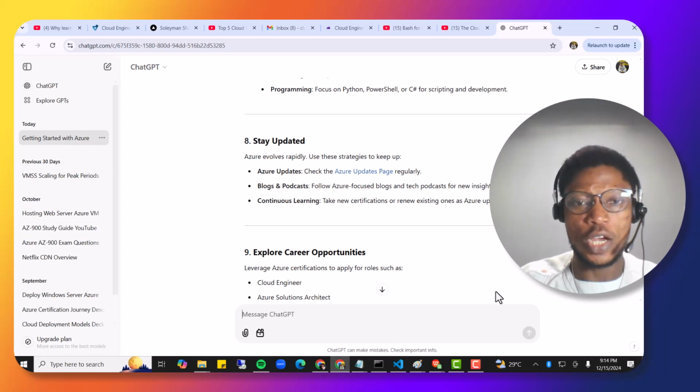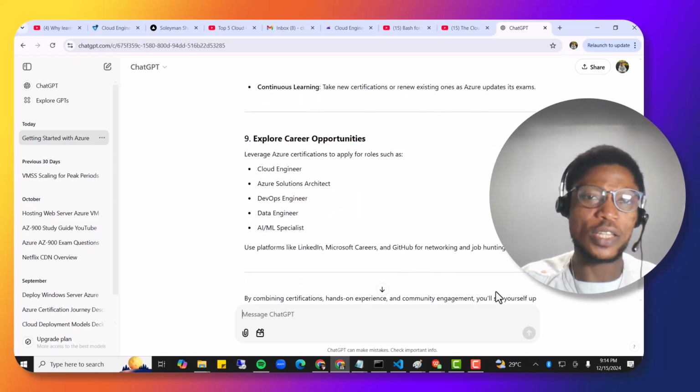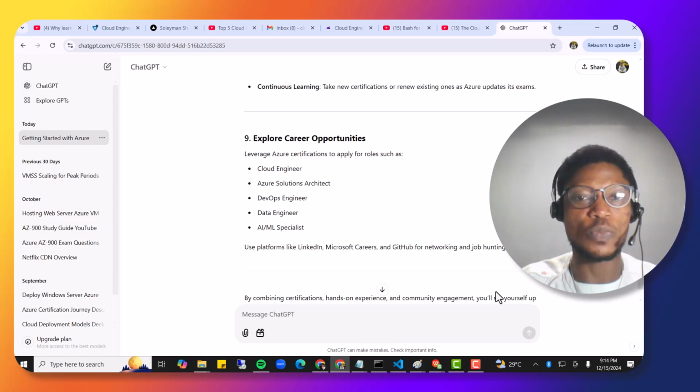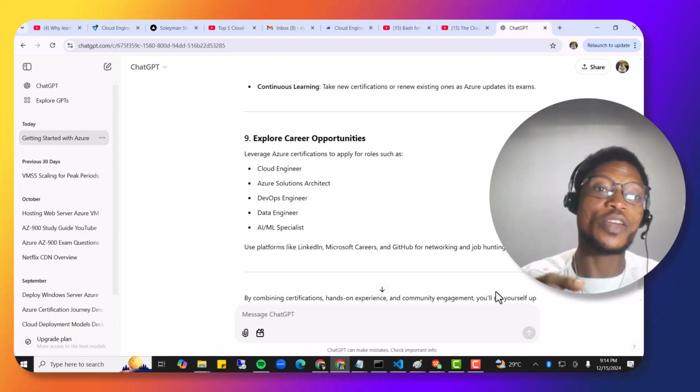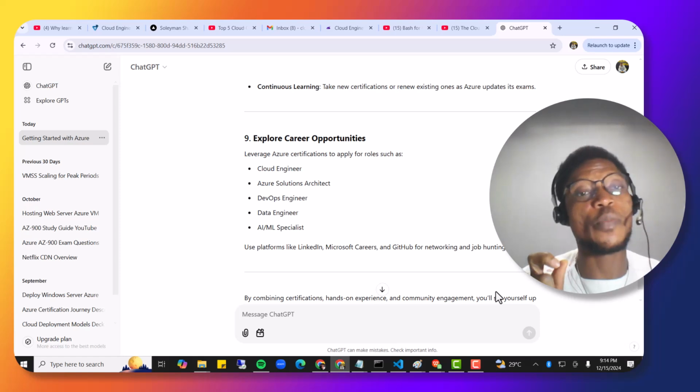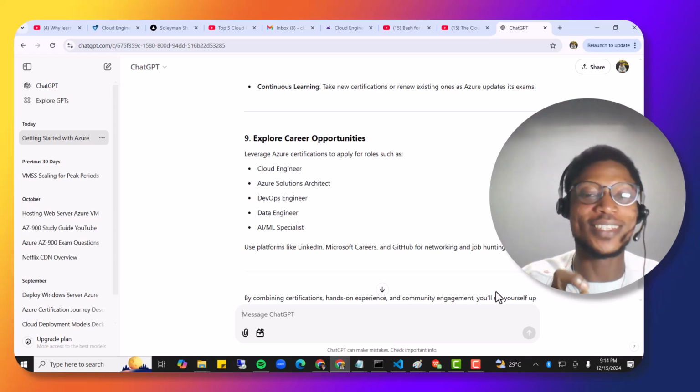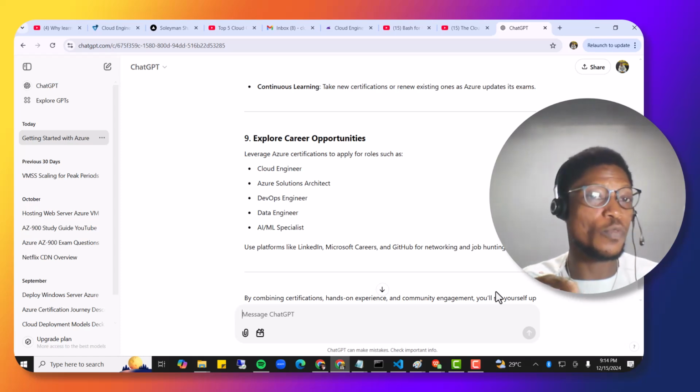I think the ninth one we have here is to explore career opportunities. In cloud computing generally, there are so many opportunities out there. You could become a cloud engineer, an Azure solution architect, a DevOps engineer, which is very cool stuff, or a data engineer. I think one of the major career opportunities a lot of people are downplaying today is the AI ML specialist. I think in 2025, a lot of people will be diving into AI ML.